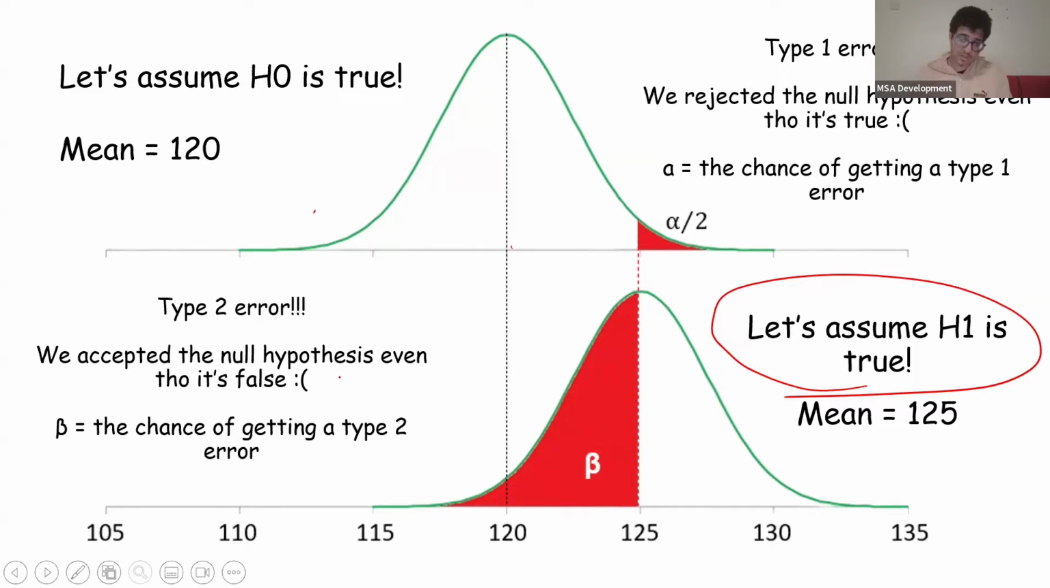So once again, this is a type 2 error. We accepted the null hypothesis even though it's false. And the chance of getting a type 2 error is known as beta, okay? So beta is all the way over here, all of this. This is huge, by the way. This is the chance of getting a type 2 error, okay?